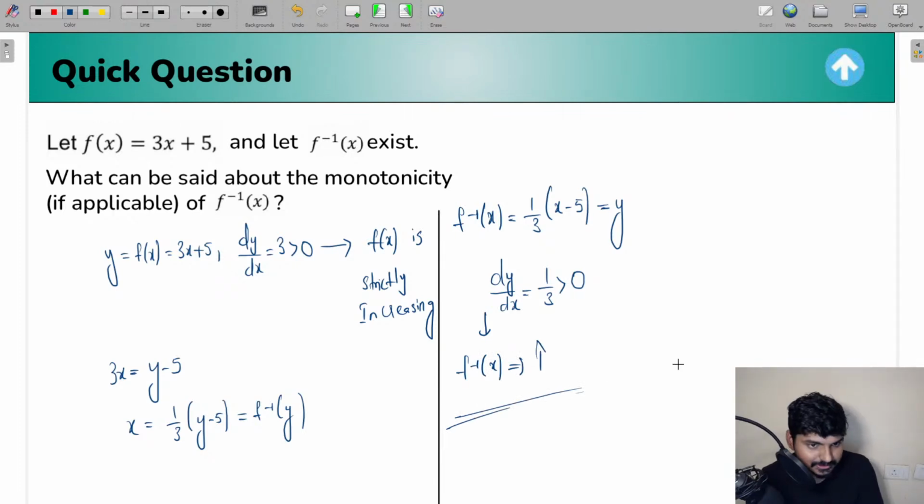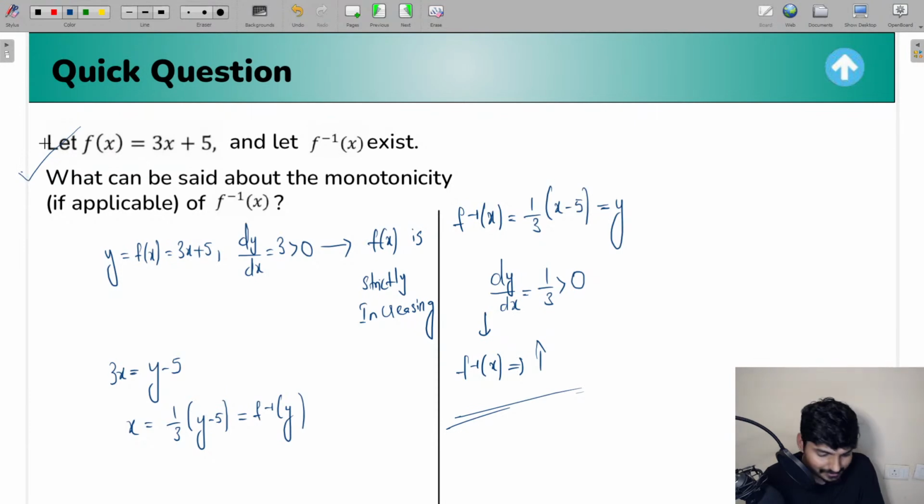So from this, let me tell you one very important point, guys. Remember, if f of x is going to be a monotonic function, increasing or decreasing, strictly increasing, strictly decreasing, then f inverse of x is also going to be a monotonic function.